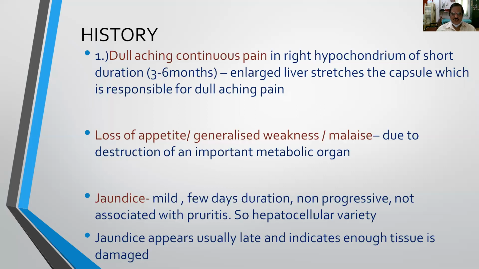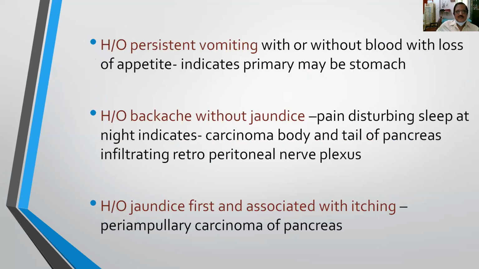And jaundice is usually a late feature and indicates that enough tissue is damaged. When the liver tissue is damaged more, it leads to jaundice. So jaundice is a late feature in secondaries of the liver. And another thing is history of persistent vomiting with or without blood, associated with loss of weight and loss of appetite, and it indicates primary in the stomach.